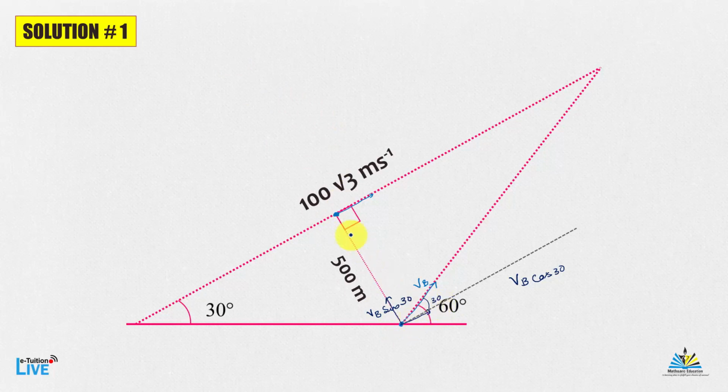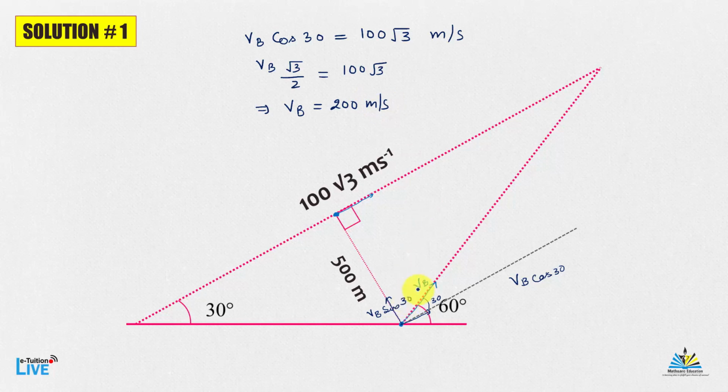A will see that B moves toward A at 90 degrees only if this velocity component becomes equal to 100 root 3 meter per second. That is, VB cos 30 must be equal to 100 root 3 meter per second. This implies VB times root 3 by 2 is equal to 100 root 3, and so the speed of B is 200 meter per second along this line.